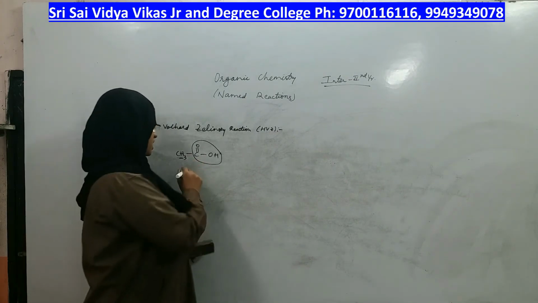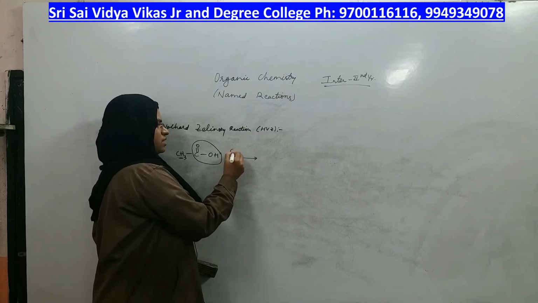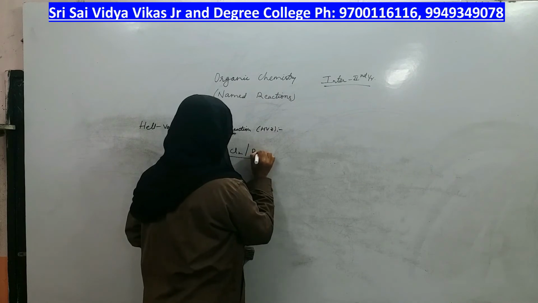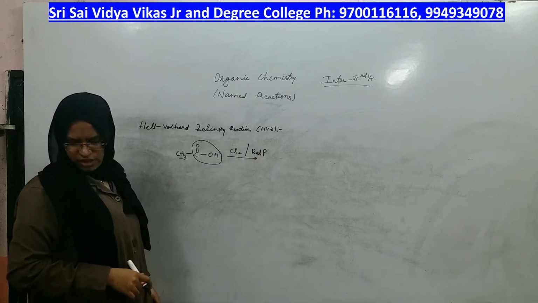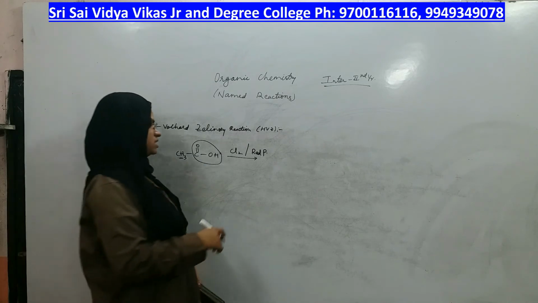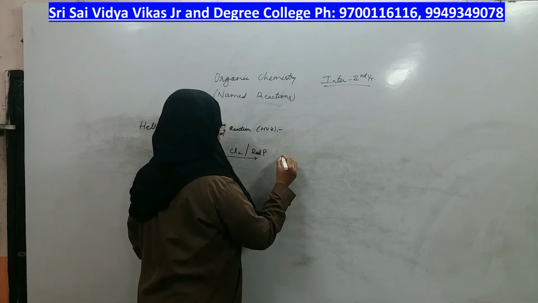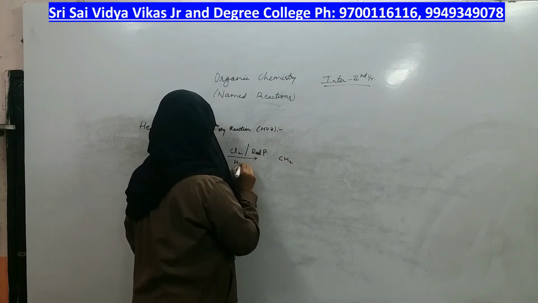So the alpha hydrogens present in the carboxylic acid react with chlorine gas in the presence of red phosphorus as a catalyst, and in the presence of water also.